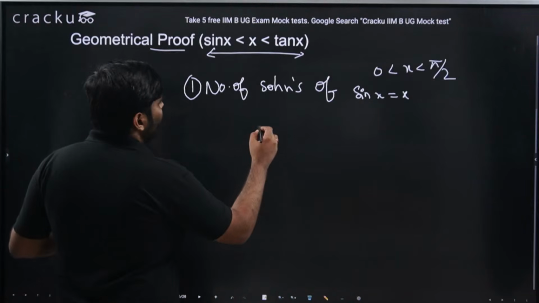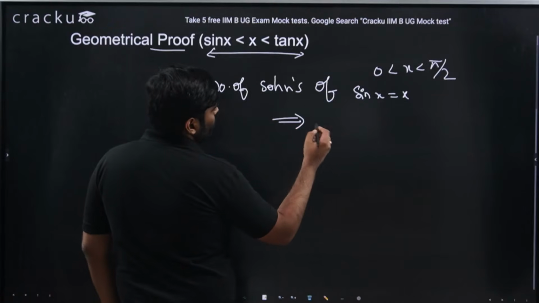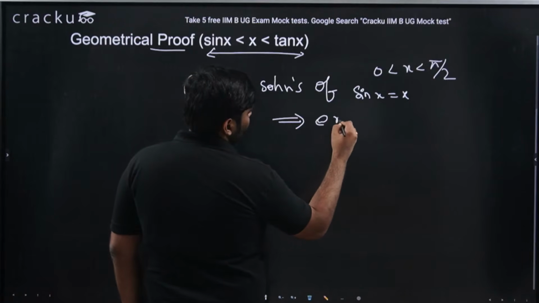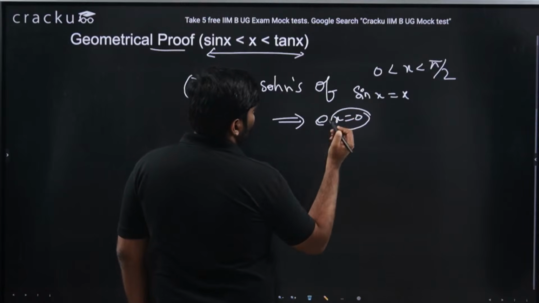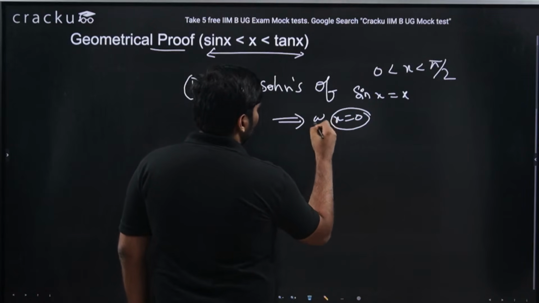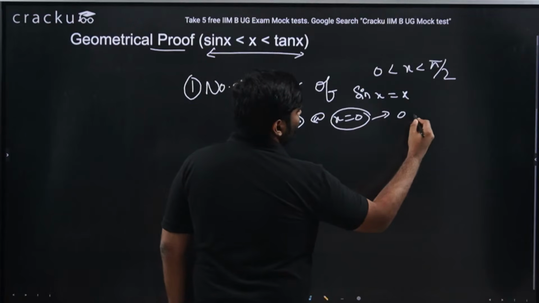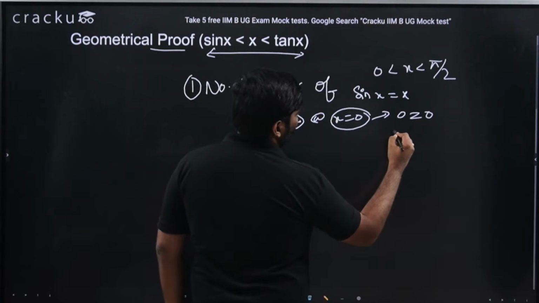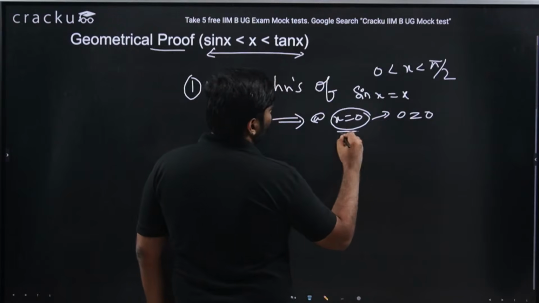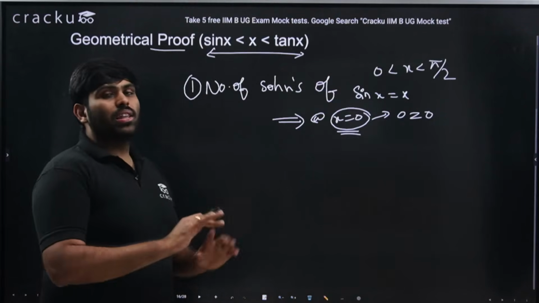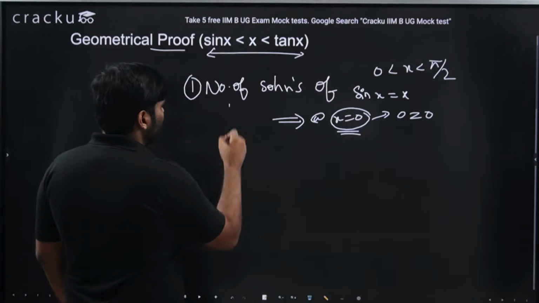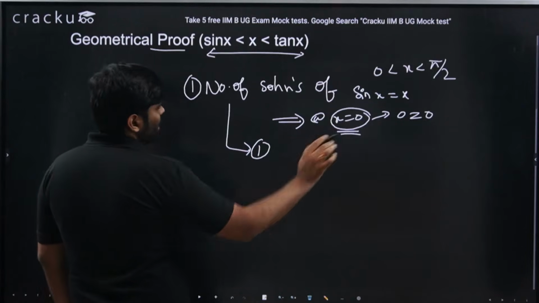You would be saying the number of solutions of sin x equal to x is, sir, at x equal to 0. At x equal to 0, both sides will be 0, so 0 equals 0. So x equal to 0 is one solution. But how do you say there is no other x value? For this particular question, the answer is only 1, that is x equal to 0.